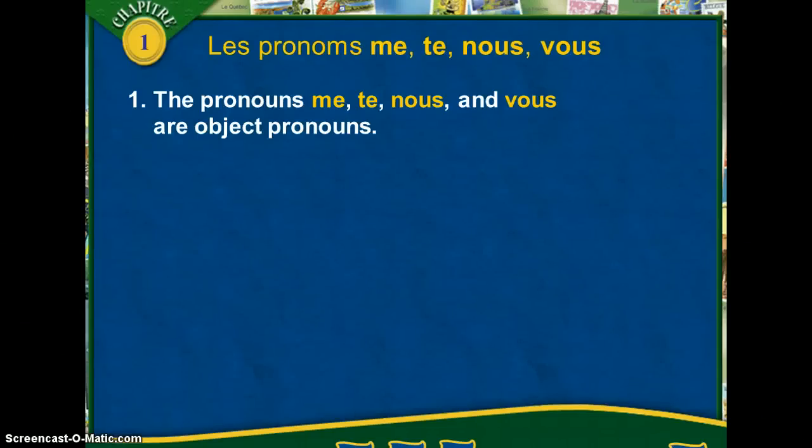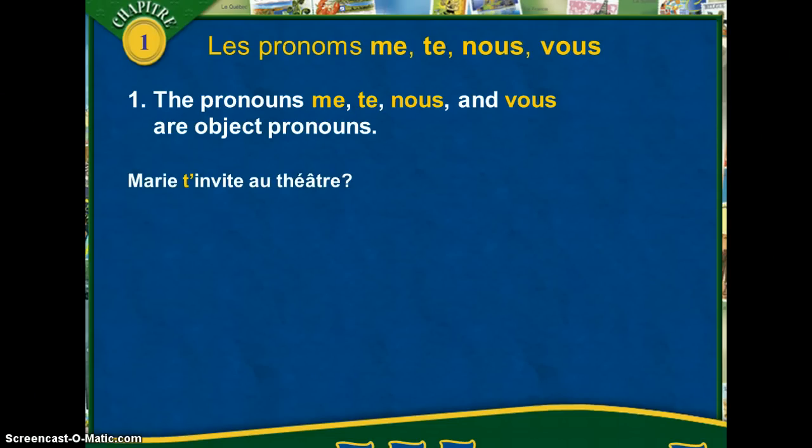Bonjour tout le monde. We're going to take notes today on les pronoms me, te, nous, and vous. They might sound familiar to us considering the last unit that we just did, but we're going to talk about these pronouns today as object pronouns. Here, they are not reflexive pronouns. As object pronouns, here are some examples.